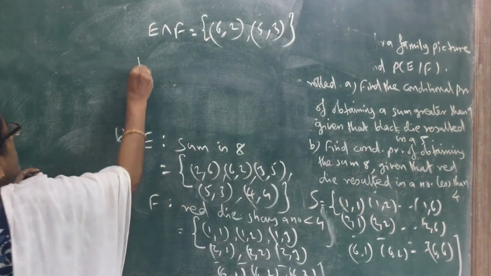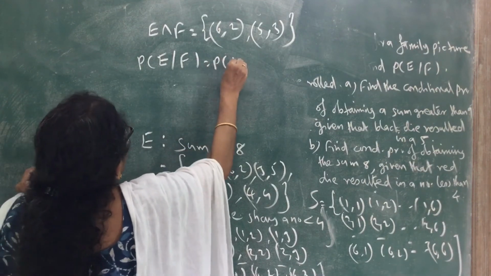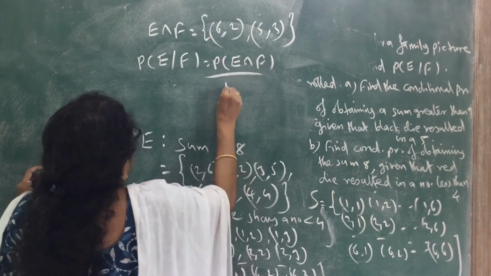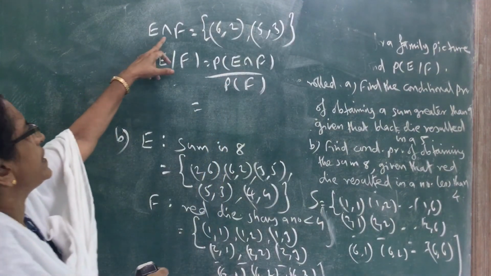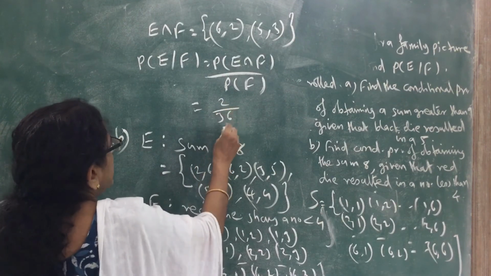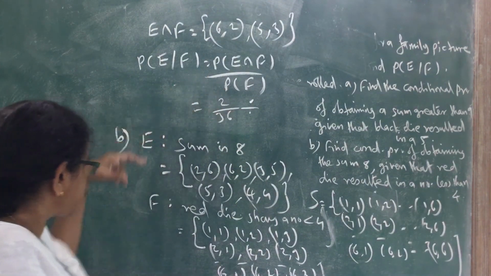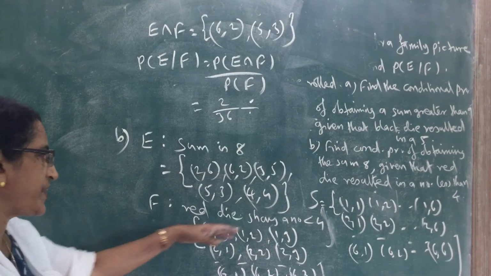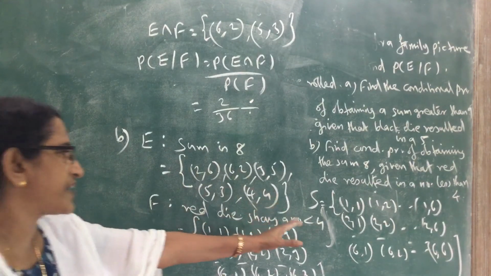Now we can write the probability. Probability of E given F equals the probability of E intersection F divided by the probability of F. What is the number of elements in E intersection F? 2. So 2 divided by 36, divided by the number of elements in F. In each set 6 into 3, 18 will be there, half of 36.